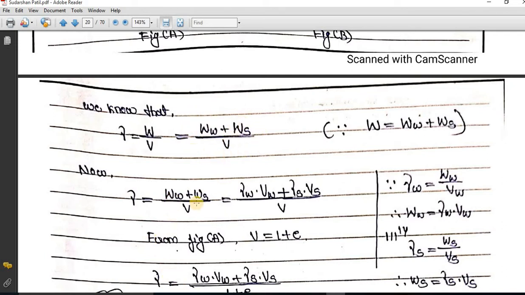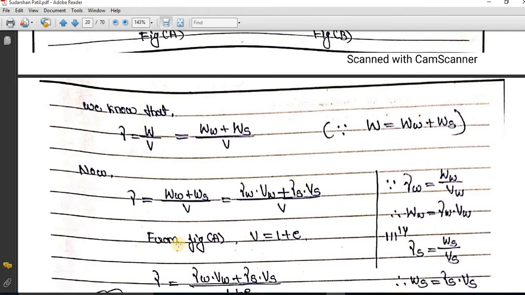So weight of water plus weight of soil solids, I can write it as, so you can see unit weight of water is equal to weight of water divided by volume of water. So I can write it as weight of water is equal to unit weight of water into volume of water. So I have replaced WW with this term by using this relation. Similarly, weight of soil solids I have replaced by using this relation, and this term I have replaced.